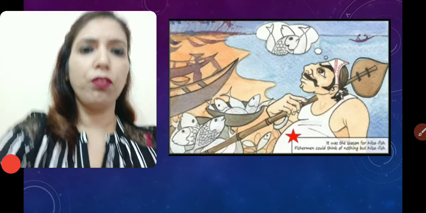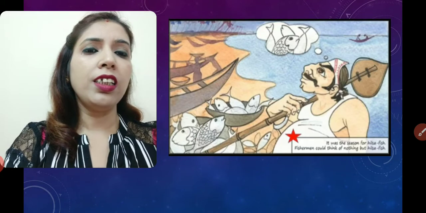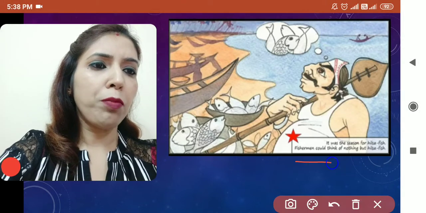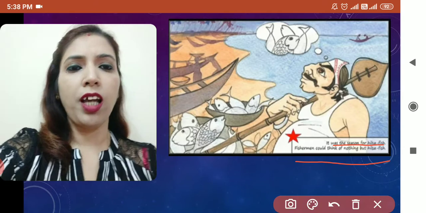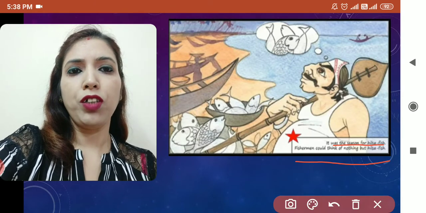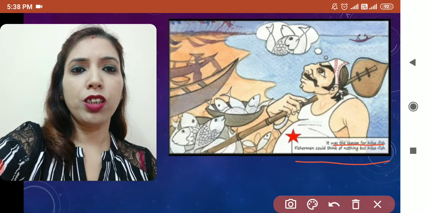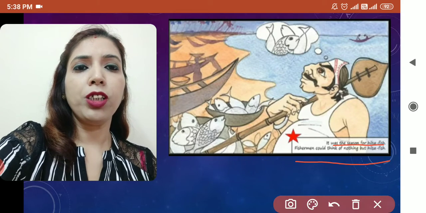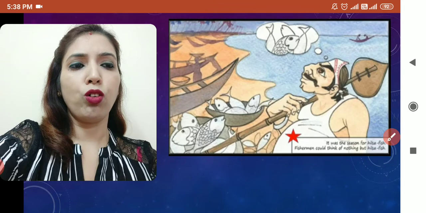In the story, the first picture is about what this season is. The season is all about Hilsa fish. You can see in the picture there is a fisherman who is fishing and bringing the fish, and the season is of Hilsa fish. Hilsa fish we find in the rainy season, and it is very famous in West Bengal. It's a very tasty and famous fish over there.